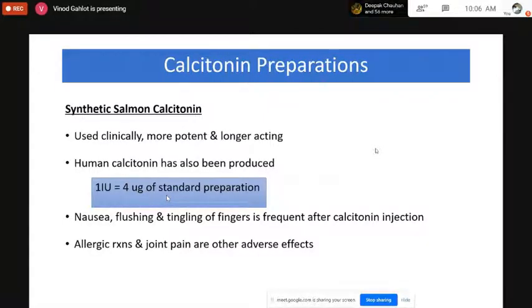recombinant technology. And then these are the side effects produced by the calcitonin preparation, such as nausea, flushing, and tingling of the fingers, which is also frequent after calcitonin injection.